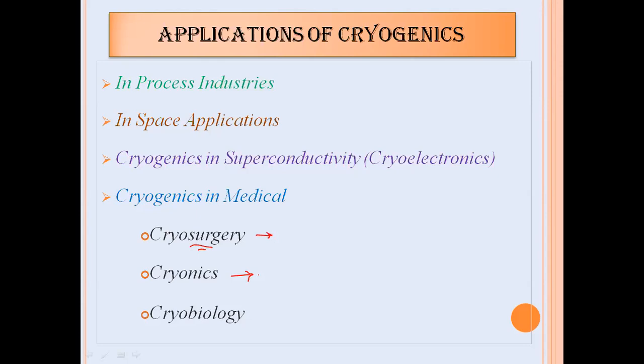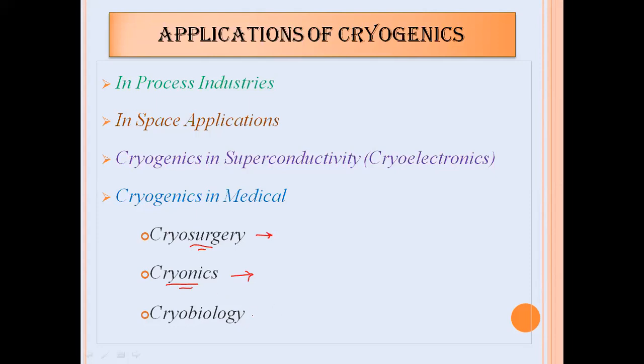Whatever precious human organs are there will be kept at a temperature below minus 150 degrees centigrade, so that those organs will survive after the death of that human being, and can be implanted in another human being whenever it is necessary. That is another branch of medical, called cryonics.